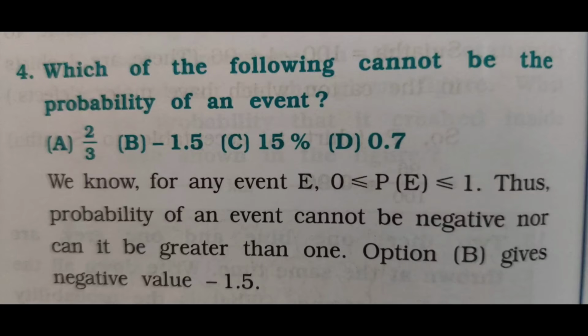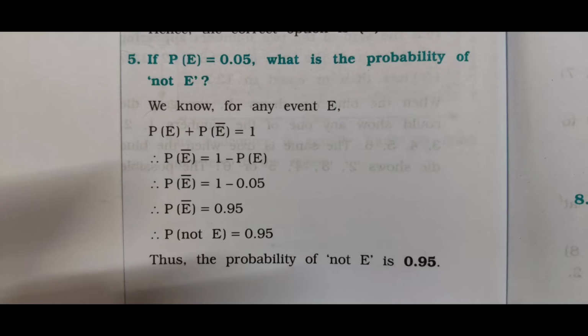So option 1 is not true. Option 3rd is also not true. D is also not true. But minus 1.5 is the true answer, because option B gives a negative value, that is minus 1.5. So your answer is option number B.